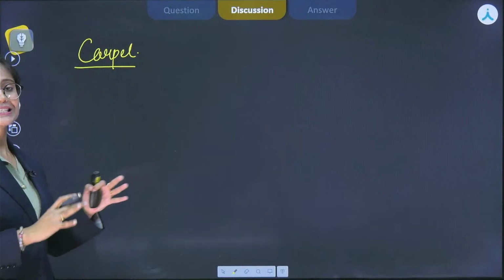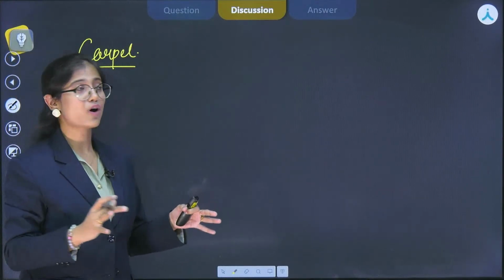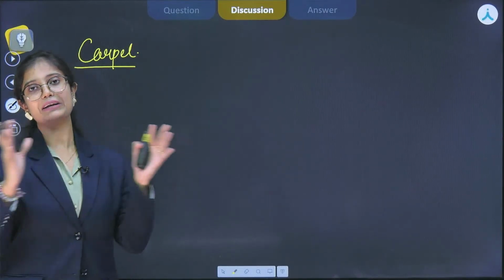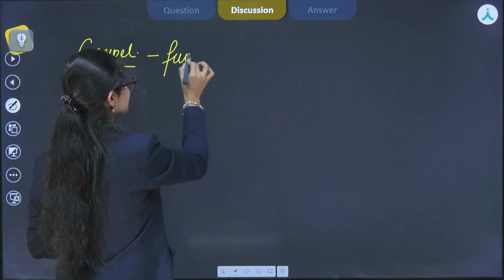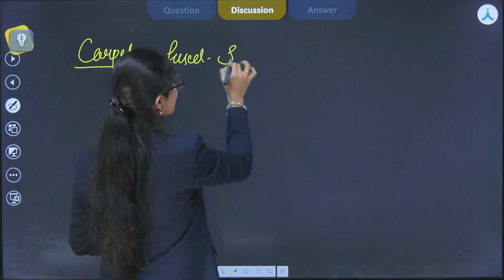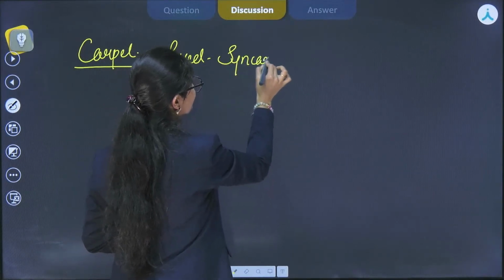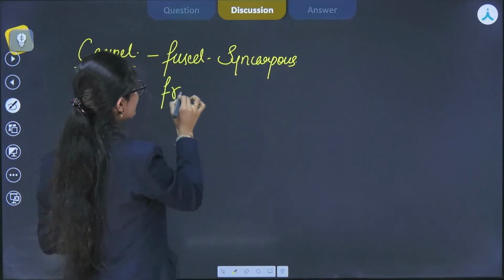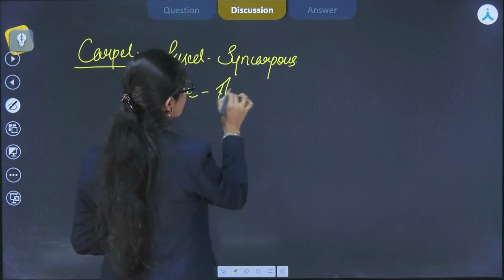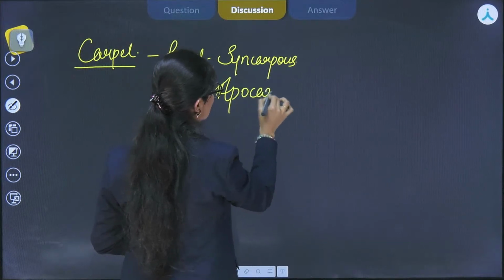If there is more than one carpel, they can be in a fused state or in a free state. If we talk about fused, then it is known as syncarpous. When they are free, then it is known as apocarpous.